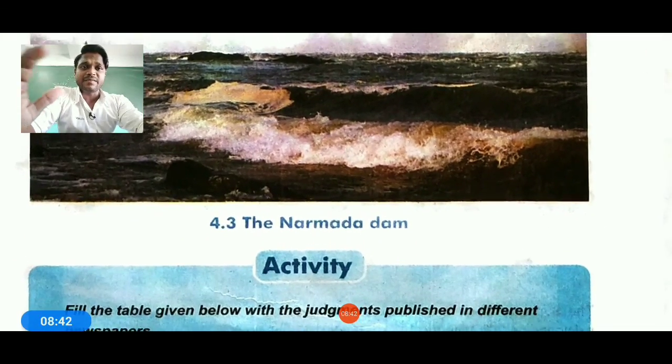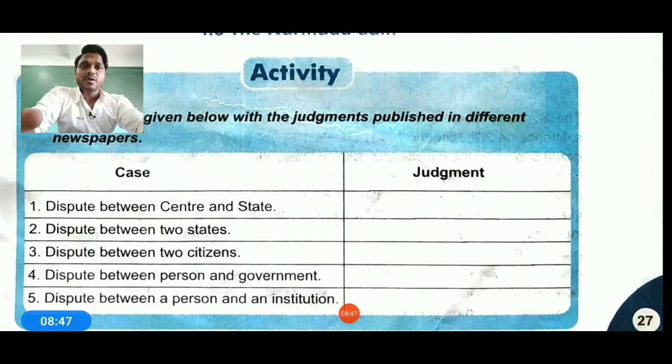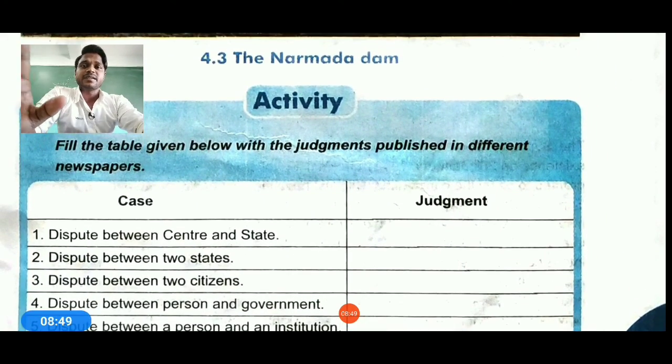Now you can see this activity which is showing you 4.3 Narmada dam, and if you go further, then we can understand which kind of cases were given. Look, dispute between the central state. Look, here what is written: fill in the blanks with the below judgment published in the different newspaper.